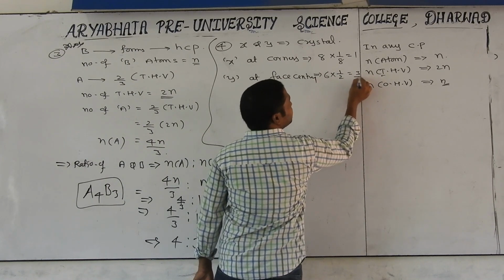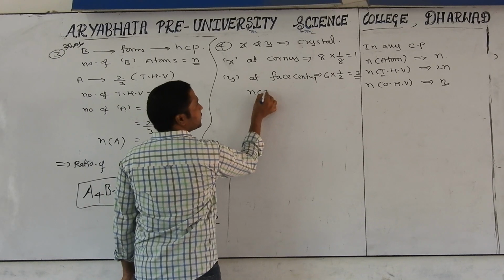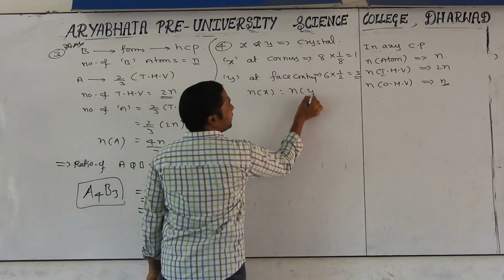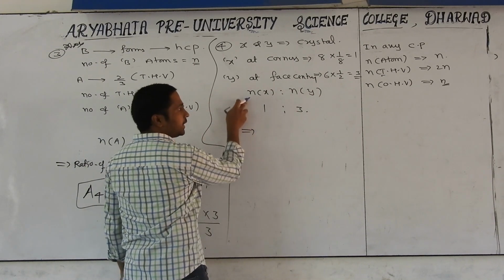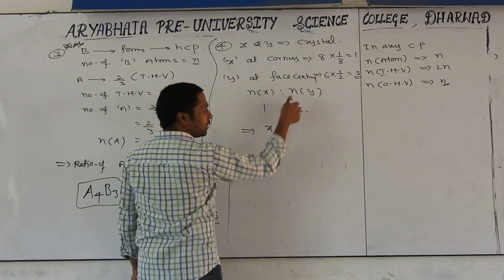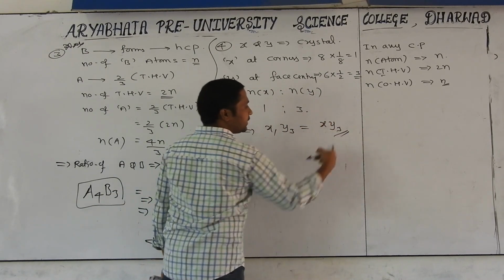Then we get 3 atoms. So the ratio of X to Y is 1 is to 3. The formula is XY3.